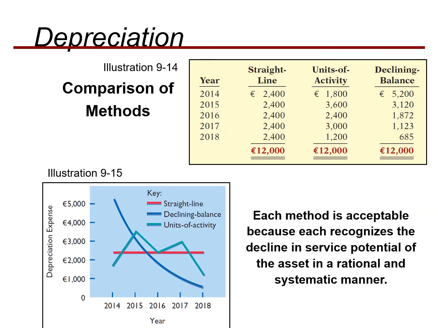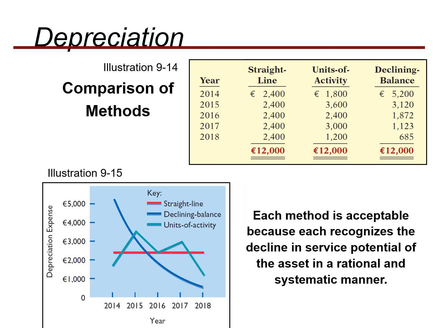Now we will compare different methods with each other. If we see the straight line method, the depreciation expense remains the same over the years. But in the unit of activity method it changes with the amount of activity which we have done in different years. So over here it's different. But in the declining balance method, in the first period, we have a higher depreciation expense, but with the passage of time, your depreciation expense declines.